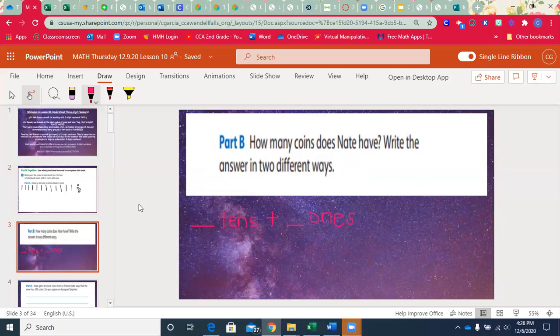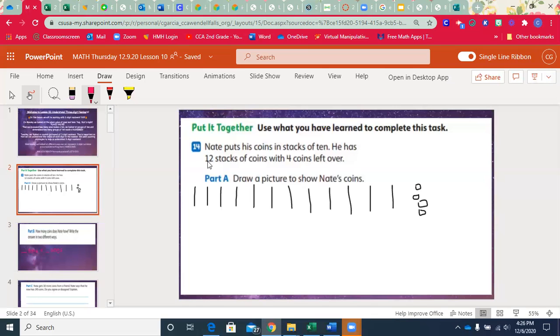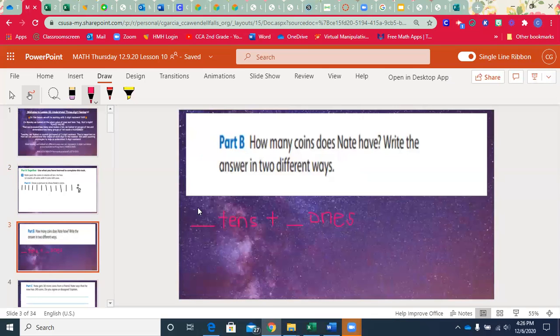Well, how many groups of 10s did he make? Well, it says right here he made 12. So I could say he's got 12 10s plus those 4 1s that were left off to the side. So that's one way to show how many coins he has. He's got 12 groups of 10s plus 4 1s.